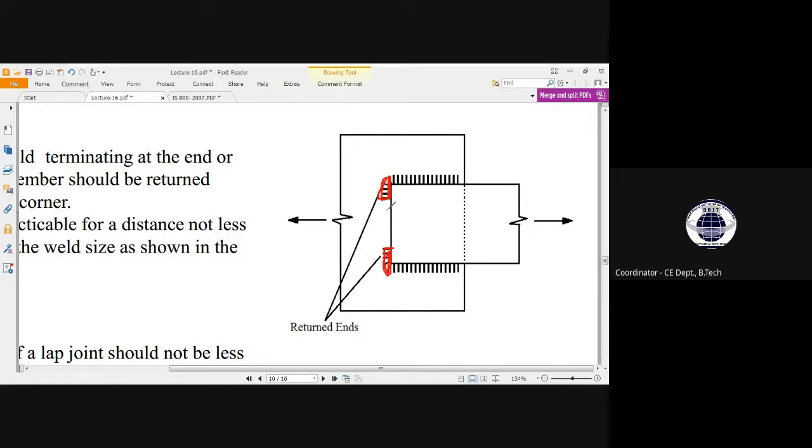So now that plate has been pulled in this way. So what do you think? Is this alignment of welding enough to withstand this force only? No. So that is why here an end return is mostly provided, so that it can ensure that resistant force from this axis of the plate as well.